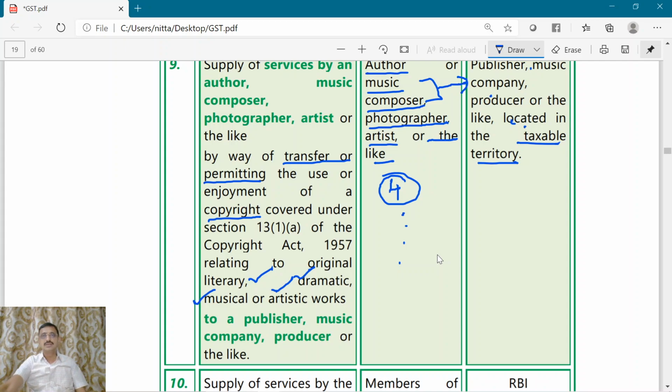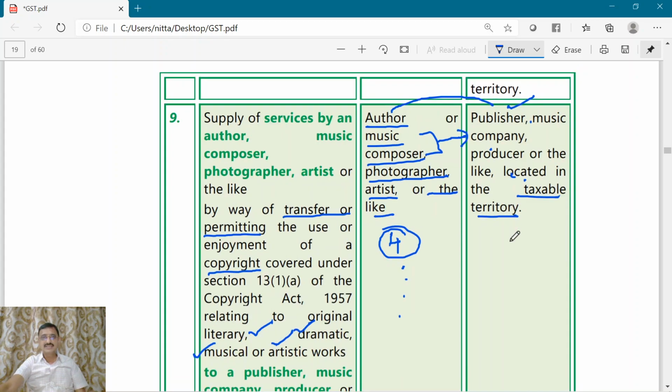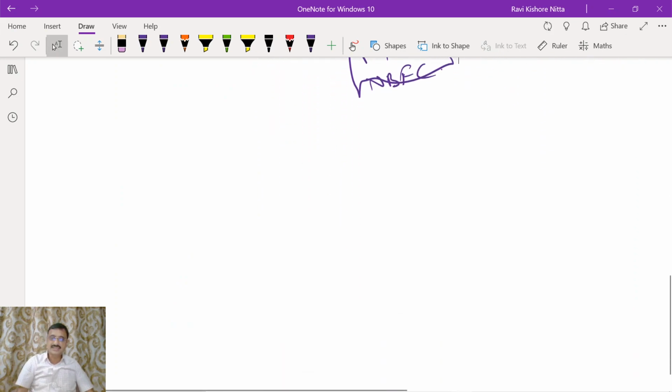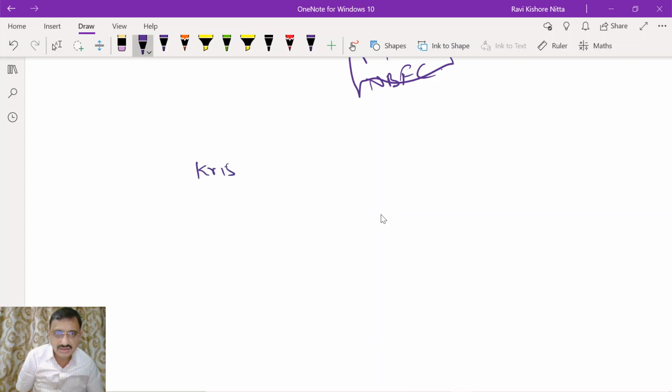Okay. Now, what is happening is the suppliers are authors, music composers, photographers. Now, the work done by these people is covered by the Copyright Act. Let us take the example of Mr. Krishna. Mr. Krishna has written a book.